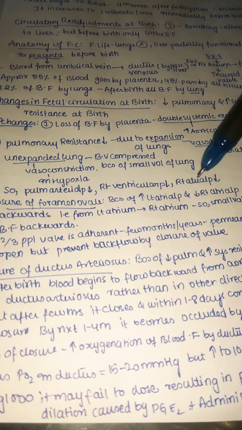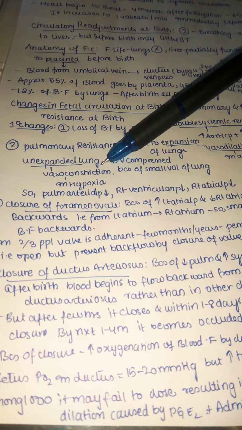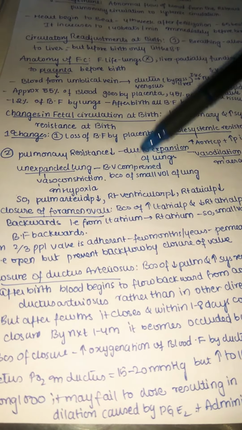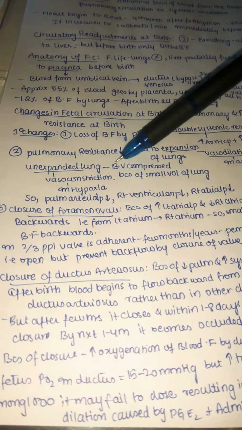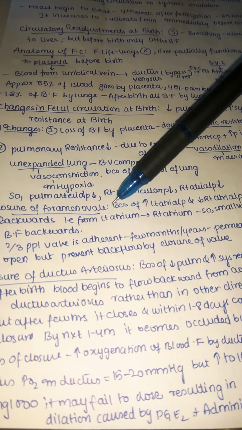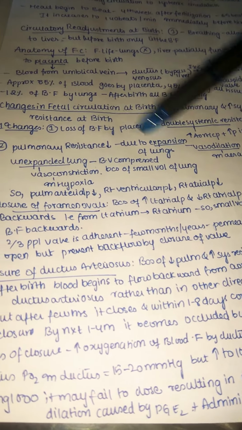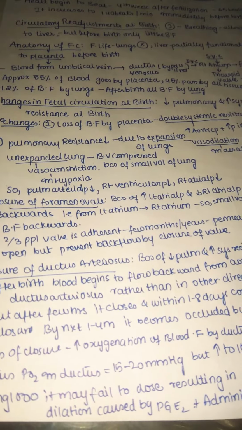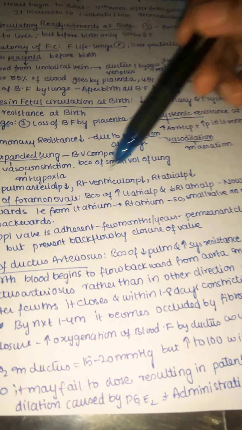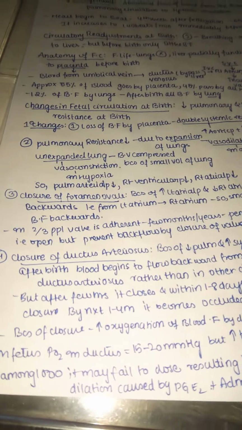Because of the small volume of lung, in unexpanded lung there is higher resistance, whereas in expanded lungs there is lower resistance. So the pulmonary arterial pressure is also dropped, and the right ventricular pressure is dropped, and the right atrial pressure is also dropped.